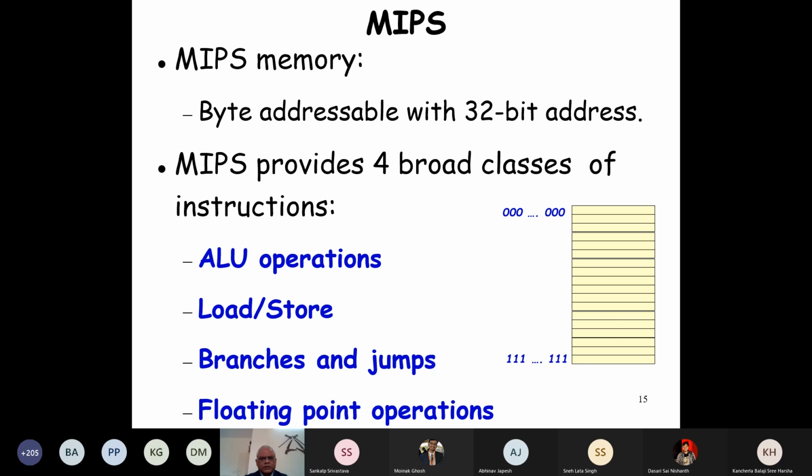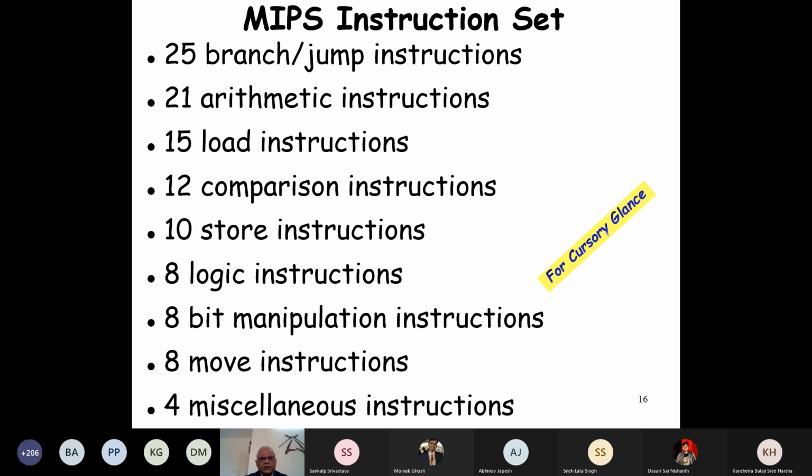All our code will be written using the ALU operations, load store, branches and jumps. We'll write several example programs, and we'll give you homework to write several, and also we'll have these in the tests to write assembly code for MIPS.